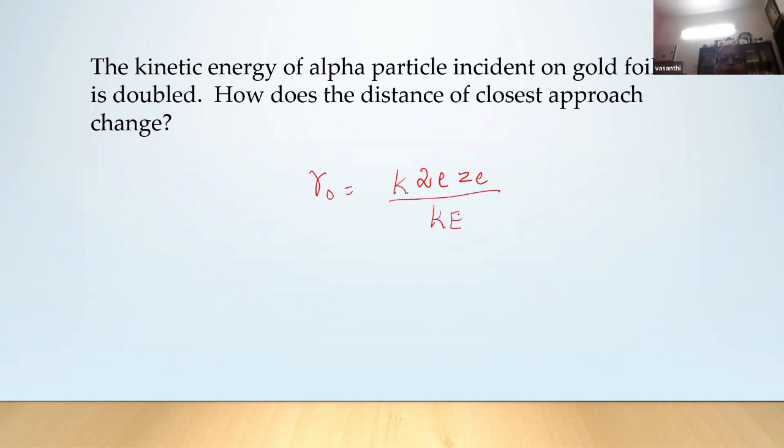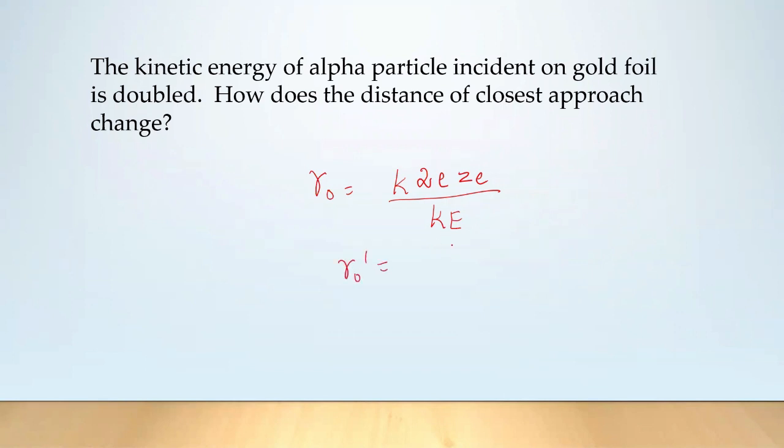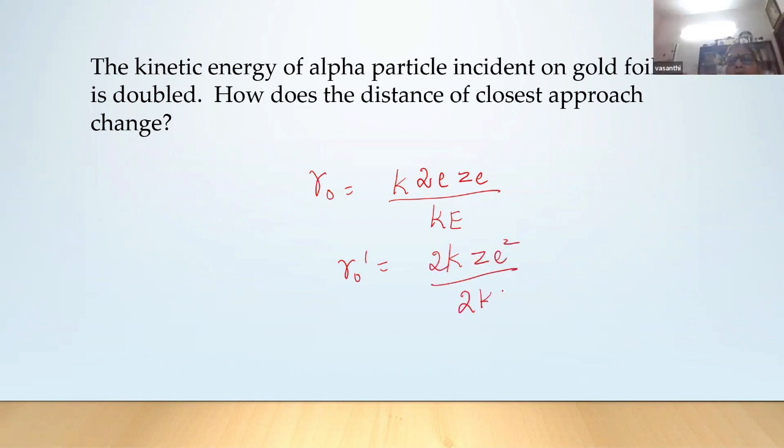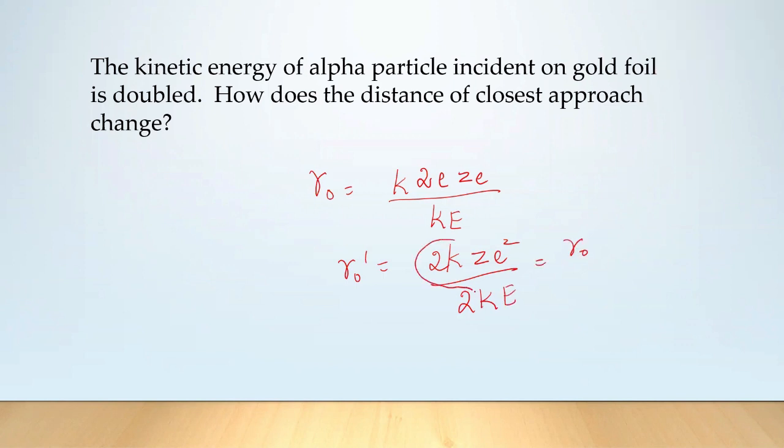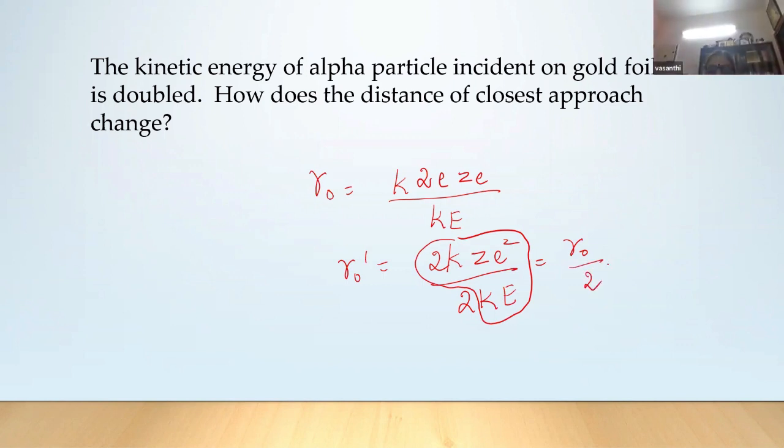This is the formula for the distance of closest approach. Now I am doubling the kinetic energy, so r naught dash will be 2K Z e squared by 2E. So r naught becomes half.